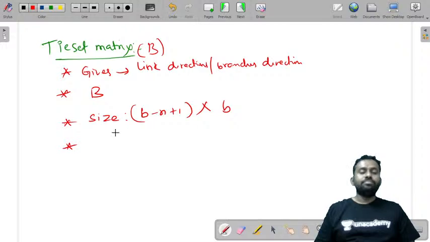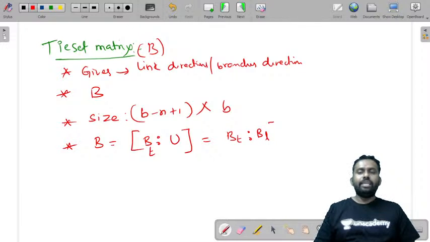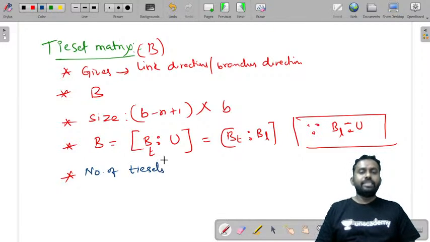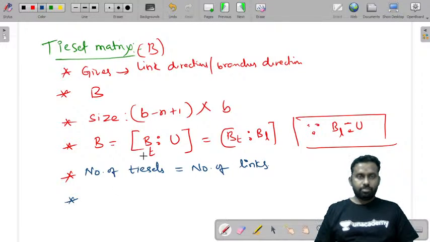This is one more point. The B matrix is always represented as B twigs and unitary, which is also B twigs and B links. That means in a tie set matrix, B links is a unitary matrix. Also, very important, the number of tie sets is always equal to the number of links.